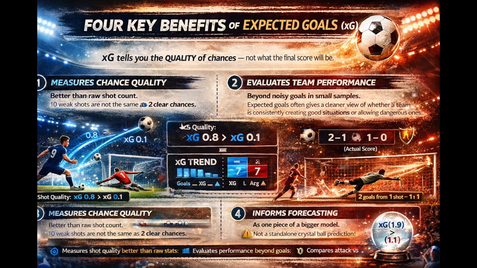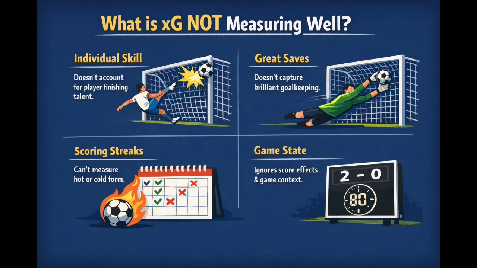What is XG not measuring well? Expected goals does not fully capture everything that happens before the shot. A brilliant passing move, a devastating transition, or sustained territorial pressure may not look huge in the final XG total if the final shot is poor. On the other hand, a messy scramble can generate a high XG shot even if the team did not dominate the game. Expected goals also does not fully capture player-specific finishing skill in a simple headline number.